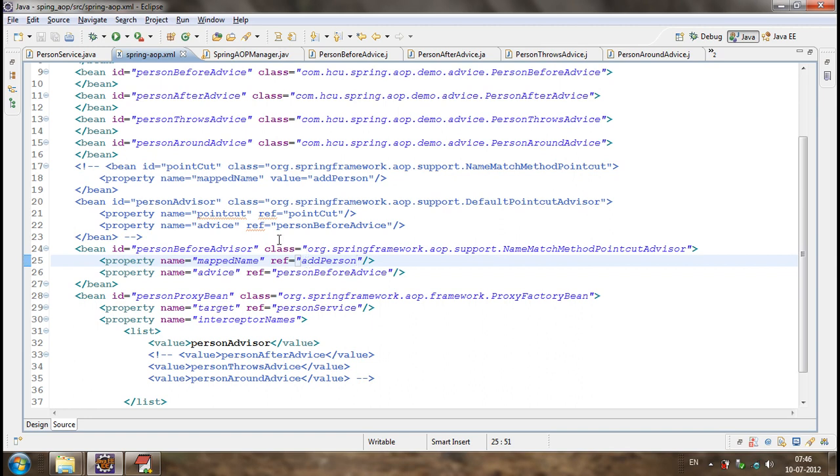Now which one is simple? Going for a specific advisor or going for a default advisor? The specific advisor is very much simple. Rather than defining the point cut and injecting the point cut into the advisor, we can directly define the mapped name in the advisor. Now we are restricting only to add person. Now rather than going for add person again, let me go for update person.